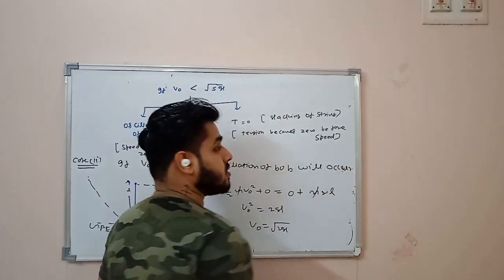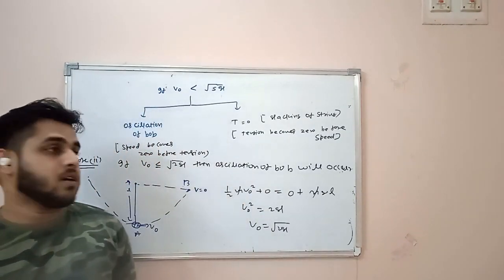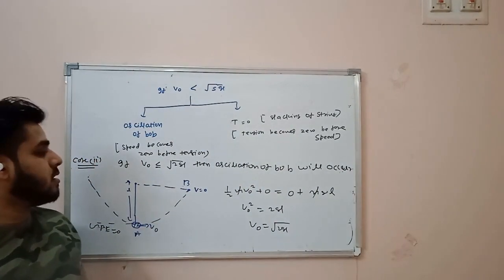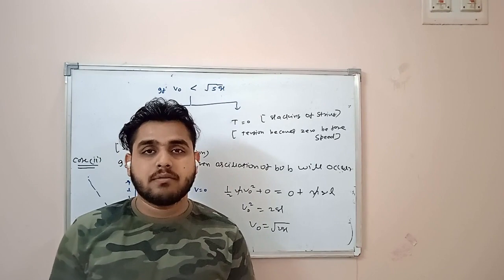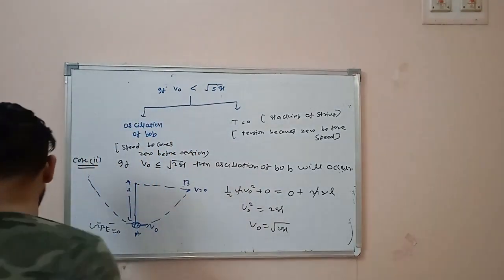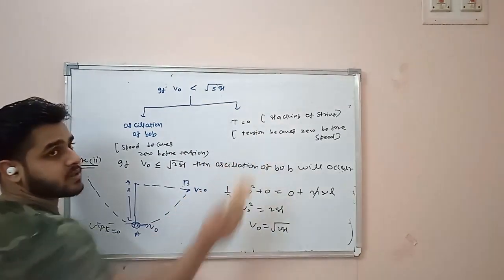Now someone can ask, sir, if V0 is greater than root over 5gl, then the particle will complete the circular motion. If V naught is less than root over 2gl, then the particle will perform oscillation. What will happen if V naught is between root over 2gl and root over 5gl? In that situation, this case will occur.